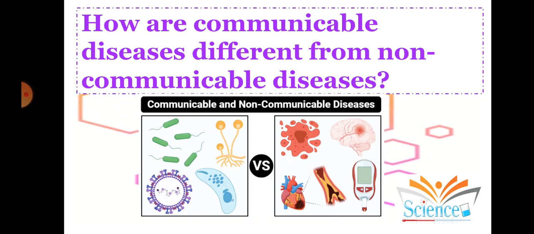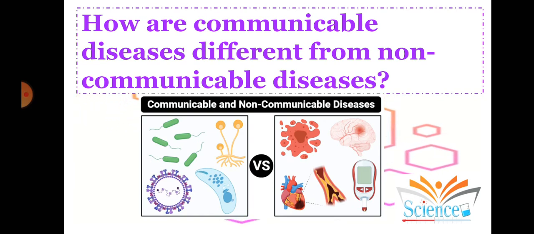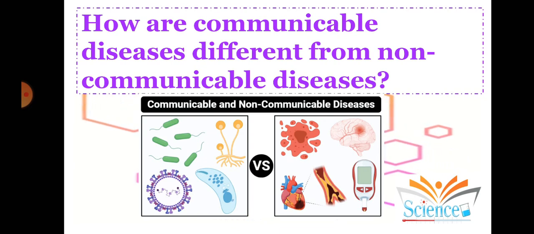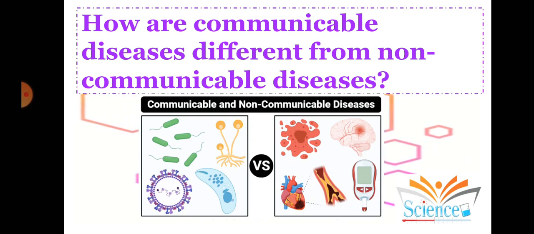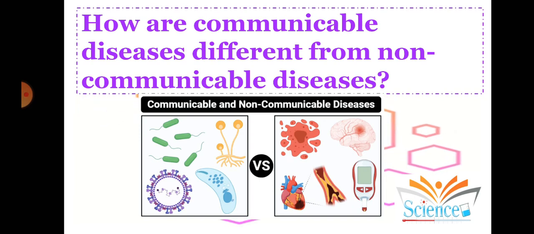When we talk about how they are different, we can say that a communicable disease can be transmitted through contaminated food and water, by which we get infected. They can also be transmitted through animal bites, and by touching infected surfaces.